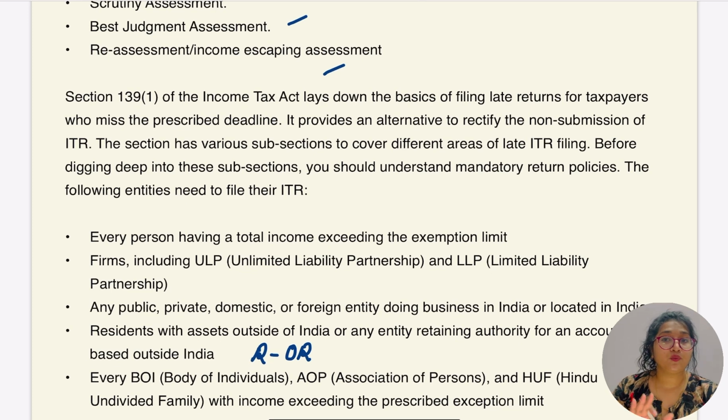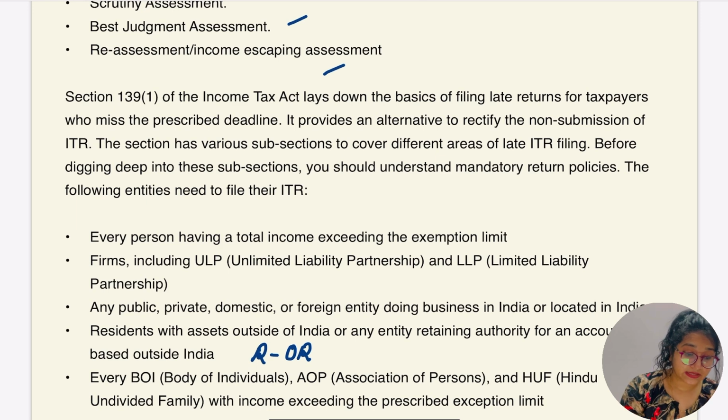Okay, section 139, where the individual is going to file the return. Here we have to find out which individual is going to file the return, whether there is some basic exemption, and what that basic exemption criteria is. If it is exceeded, then the individual is going to file the return or not. So let's find out now.